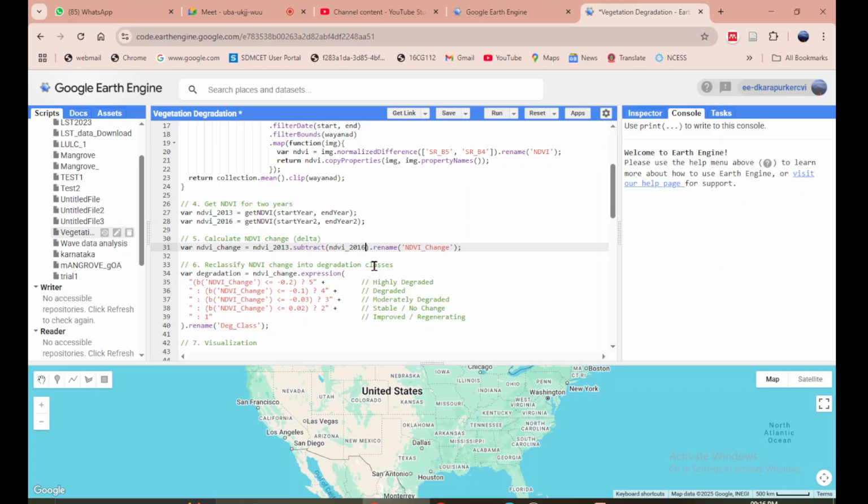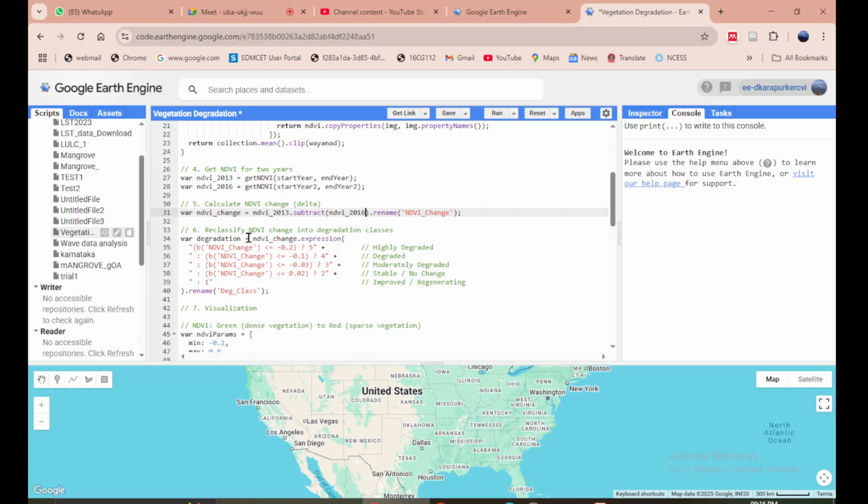That's all that is happening over here, and that gives us a change, and that change is then classified. Wherever the NDVI change value is less than or equal to minus 0.2, then it is highly degraded. Between minus 0.2 and minus 0.1, it is degraded.